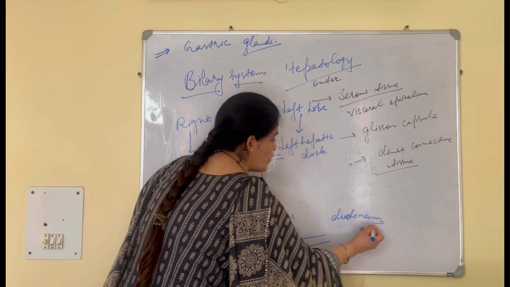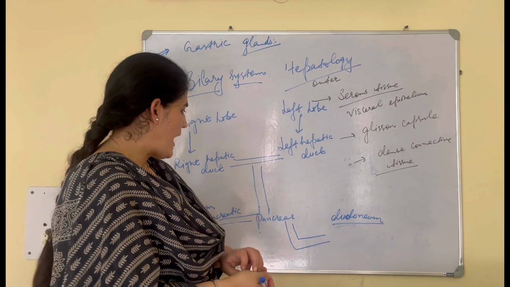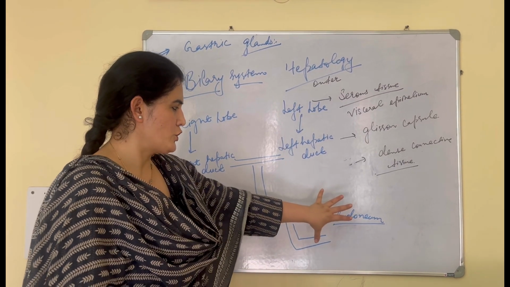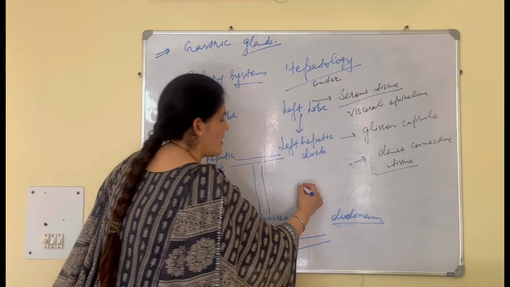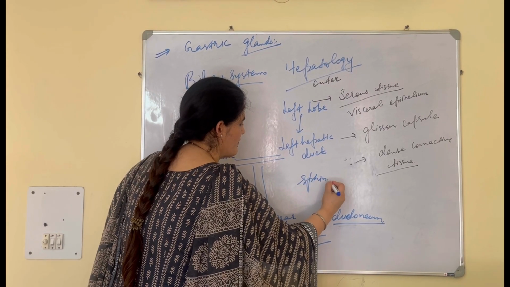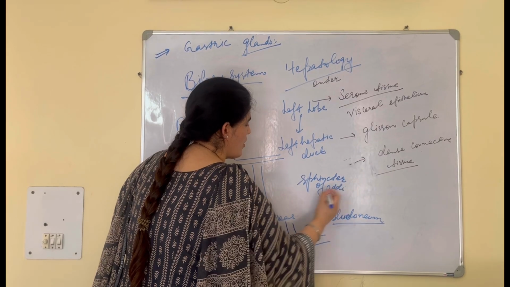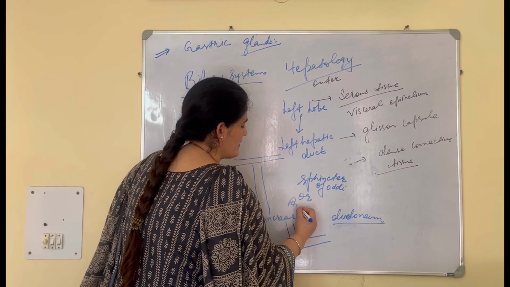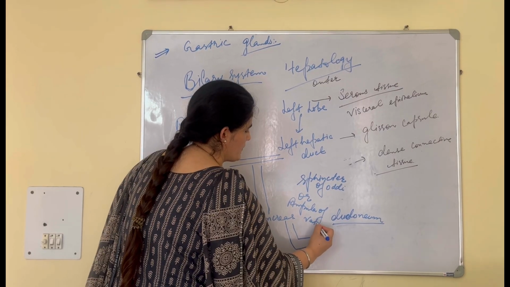I have told you, the duodenum is the C-shaped part of the small intestine, and the pancreas head is fitted into the duodenum. Here they will be guarded by the sphincter of Oddi, whose another name is the ampulla of Vater.